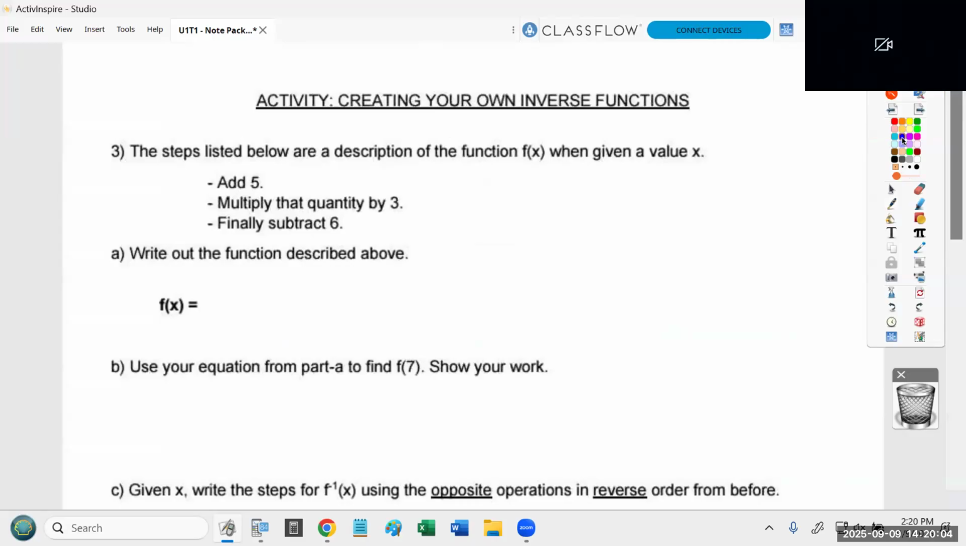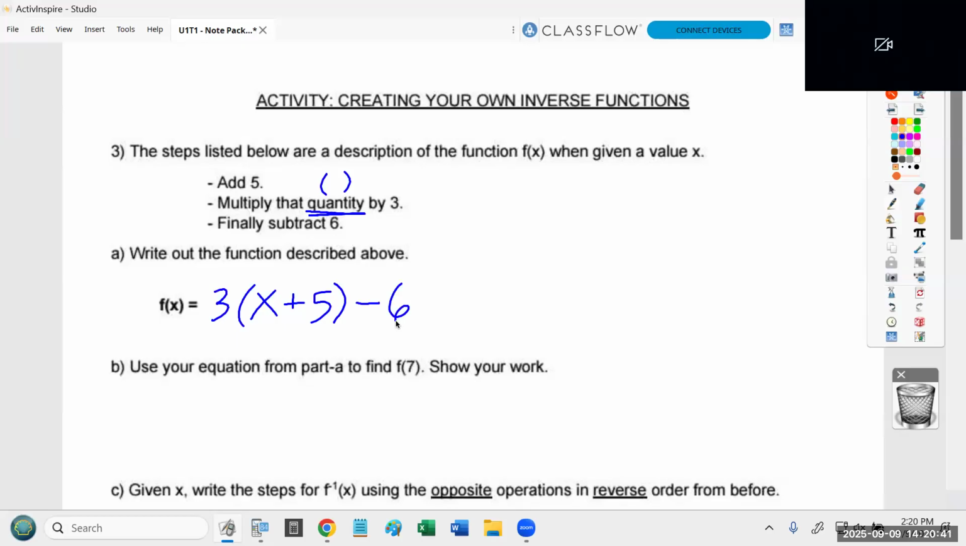So the steps listed below are a description of the function f of x when given a value x. Let's say we're thinking of a number x, and I tell you add 5 to it. So write x plus 5, please. I then tell you multiply that quantity. Now that's a fancy word, but anytime you hear quantity, just think parentheses. So multiply that quantity by 3. We took x, we added 5 to it, and now we're going to multiply this whole thing by 3. And then the third step is finally subtract 6.